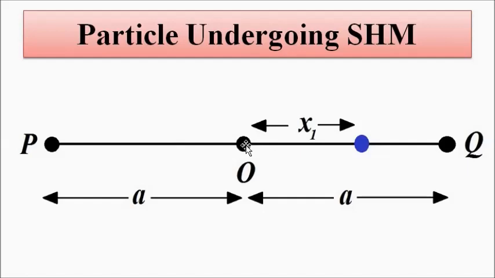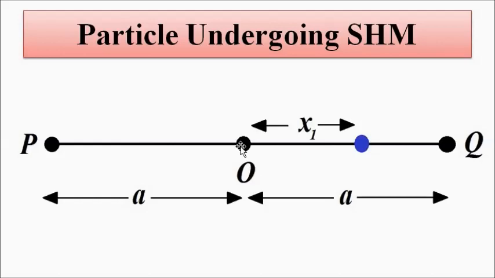As time progresses, this particle moves to P, then crossing the middle position O, it moves to Q, then again returns back to O, and it continues this to and fro motion about the equilibrium position, between the two extreme positions P and Q. Here P and Q are the two extreme points of this to and fro movement, and O is the equilibrium or mean position.